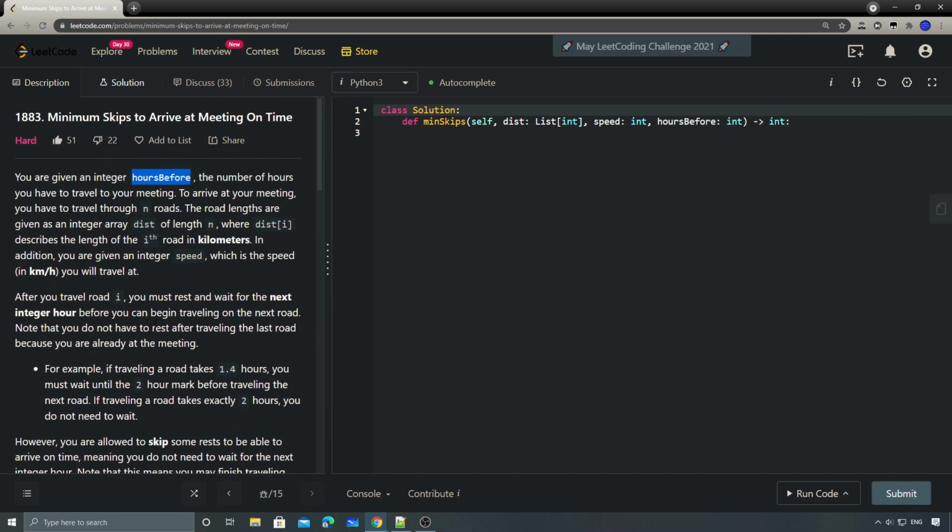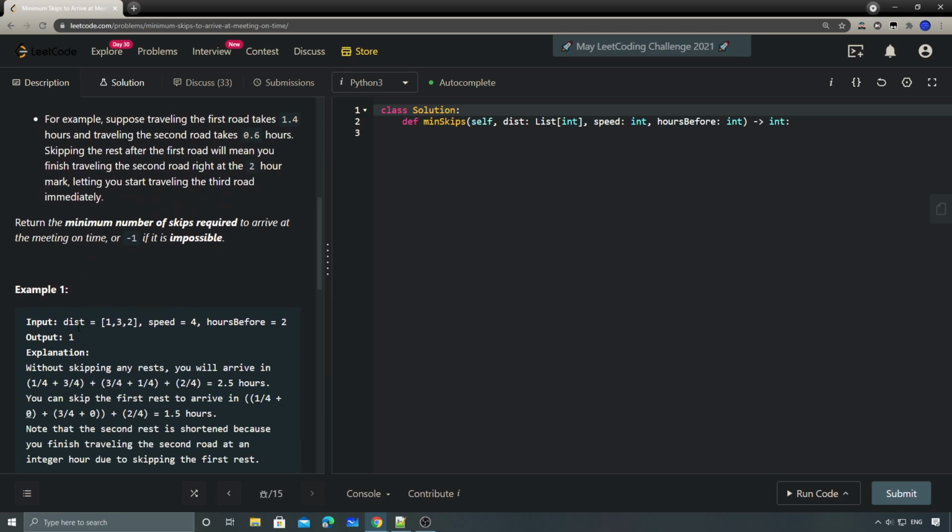I know this description is pretty long here. So for example, we have these three roads. Their distances are 1, 3, and 2, and the speed is 4. And the total time we want to beat is 2 hours.